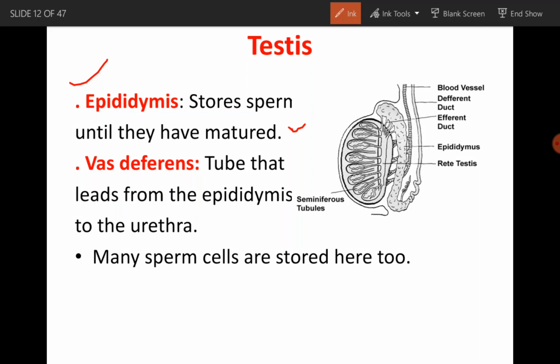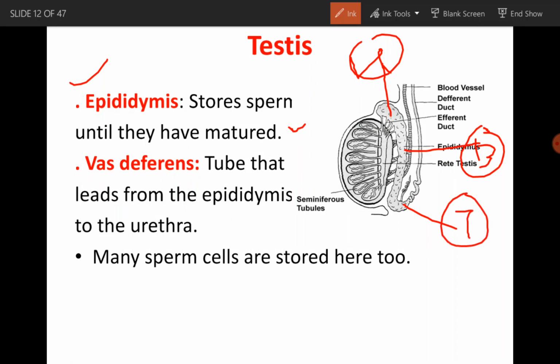So now this epididymis stores sperms until they have matured. So this is the part responsible for storing of sperms before the maturation. It is also divided into three parts: upper, head, and this tail. The upper part is called the head of epididymis, the middle part is the base, and the lowest part is called the tail. So these are the three different parts of epididymis.